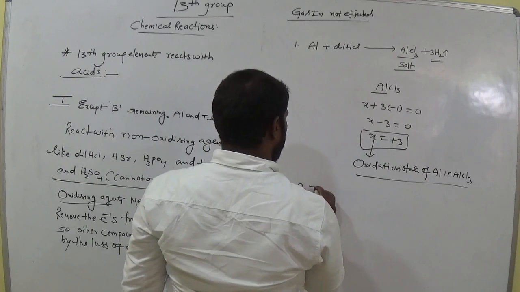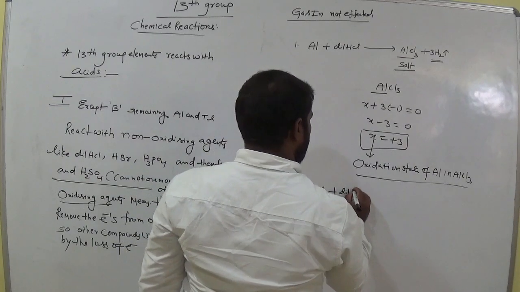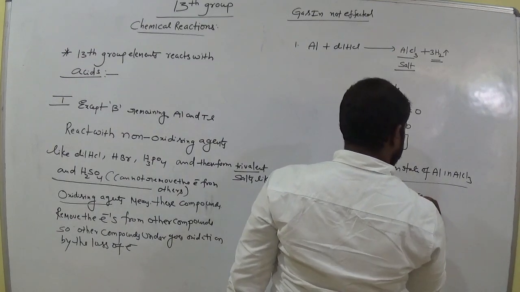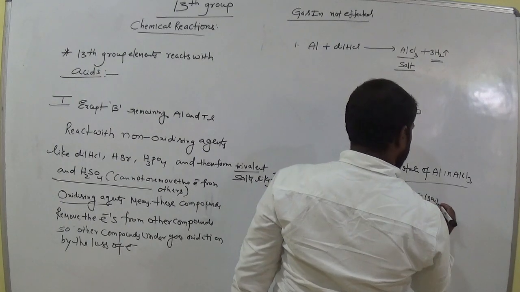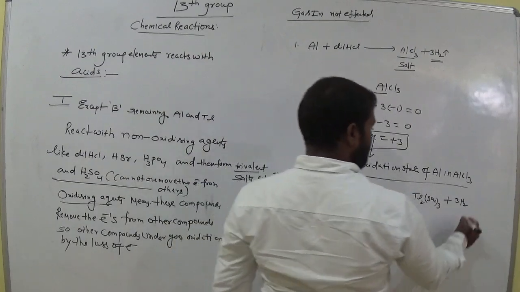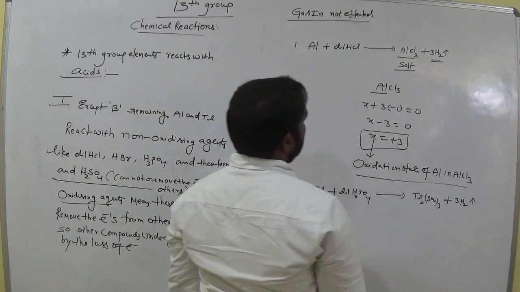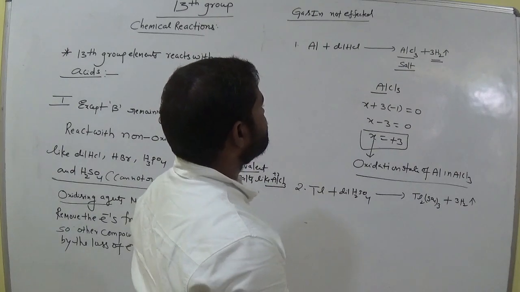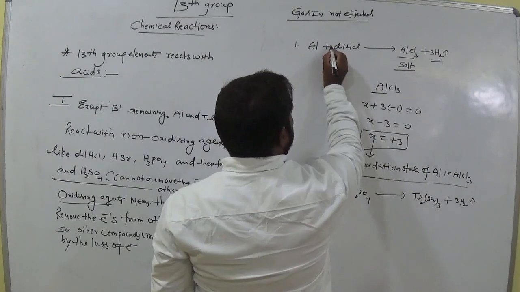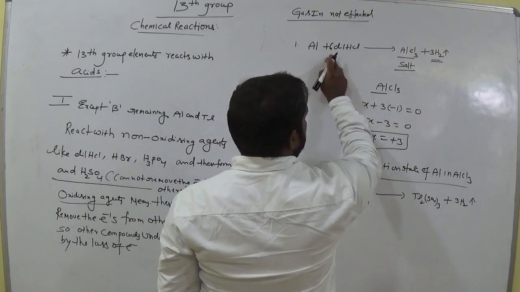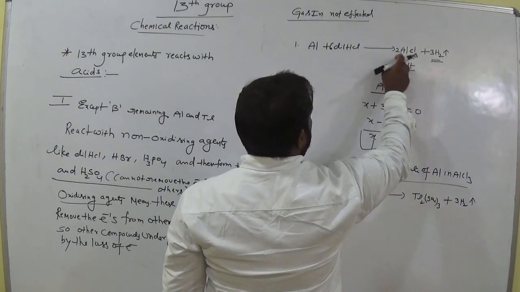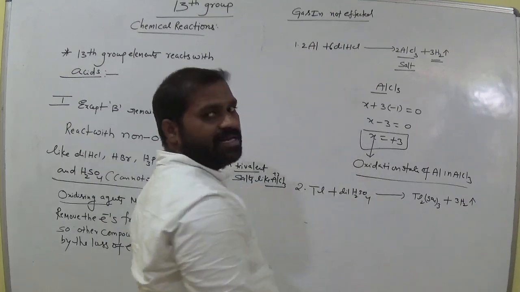Next one, thallium interacts with dilute H2SO4. It produces thallium sulfate and 3H2. Here also hydrogen gas is liberated. Okay, clear? Everyone? So balance the equation. Here 3 times 2 is 6 hydrogens, keep 6 hydrogens here; 6 chlorines we have, keep 2 here, 2 times 3 is 6. And aluminum 2, keep 2 here. Okay, this is the balanced equation.